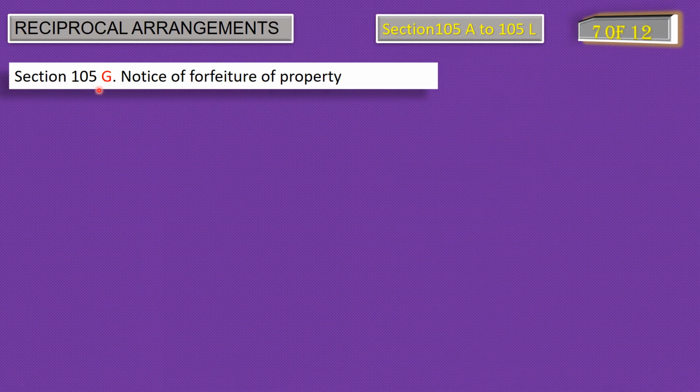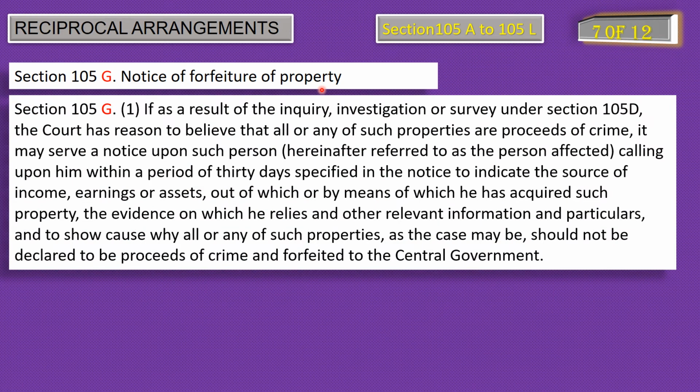Seventh point of reciprocal arrangements, notice of forfeiture of property as per the provision of section 105G. Subsection 1 of section 105G says, if as a result of the inquiry, investigation or survey under section 105D, the court has reason to believe that all or any of such properties are proceeds of crime, it may serve a notice upon such person, thereafter referred to as the person affected, calling upon him within a period of 30 days